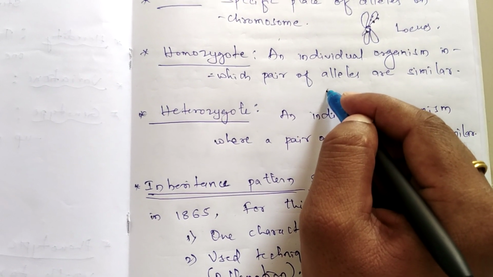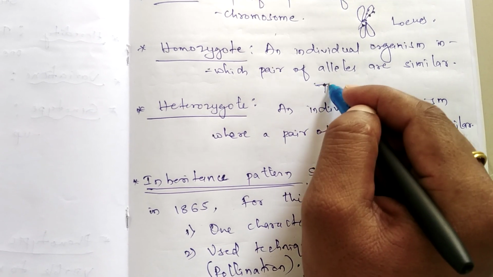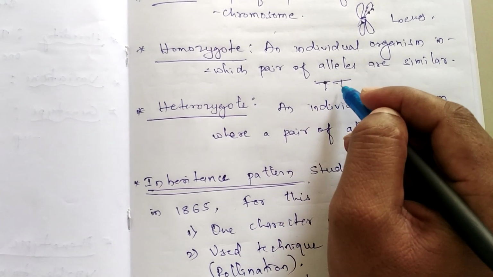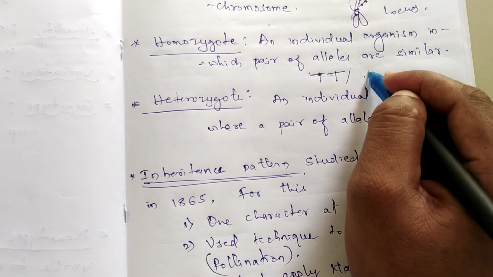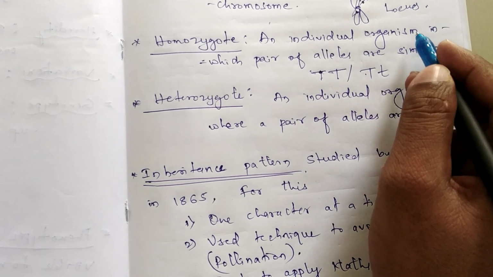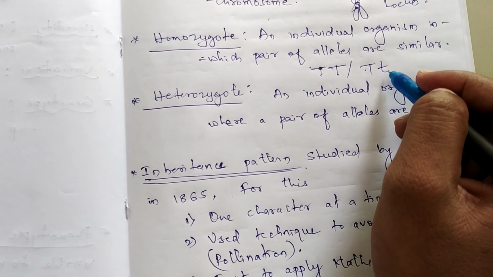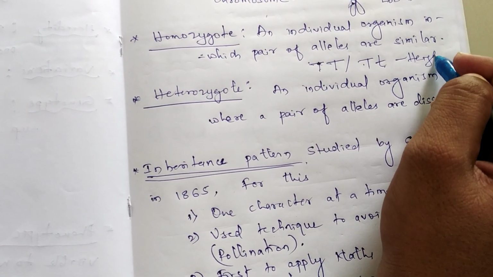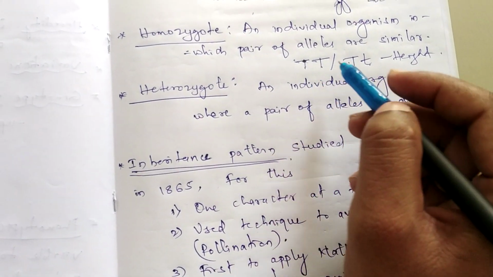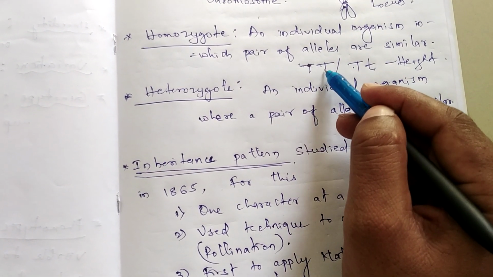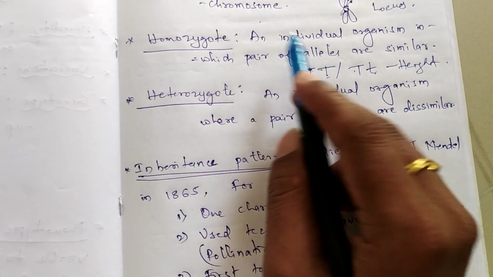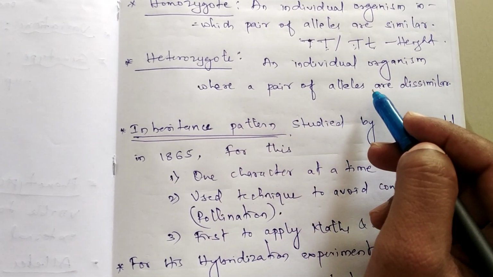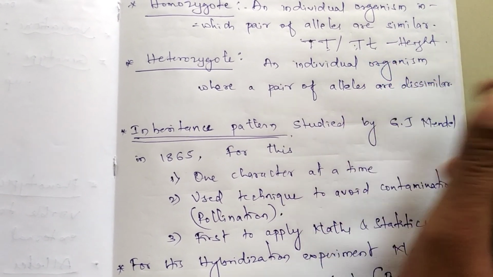Say for example, let us take the height of the plant. The height of the plant can be controlled by two alleles, T and T. Both are uppercase letters, so they are similar. The same height can be controlled by two dissimilar genes, the uppercase letter T and the lowercase letter t. Both can control the expression of the character called height. So an individual organism with a pair of alleles that are identical or similar is said to be homozygous. Like that, heterozygote is an individual organism where a pair of alleles are dissimilar. The same example can be taken.